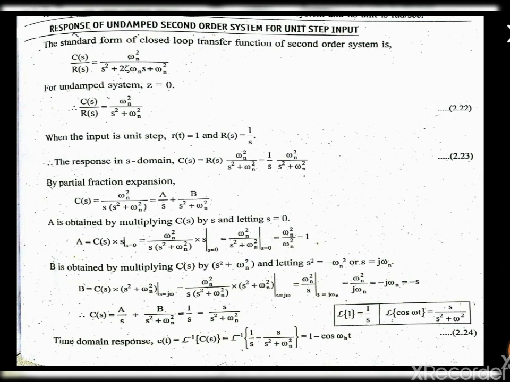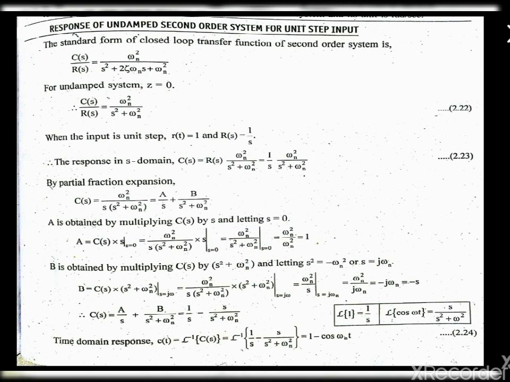When the input is a unit step, we put r of t equal to 1 and R of s is 1 divided by s. Now we substitute the value of R of s as 1 by s, and we get C of s as 1 divided by s times omega n square divided by s square plus omega n square. By partial fraction expansion, we are going to split the value of C of s as A divided by s plus B divided by s square plus omega n square.